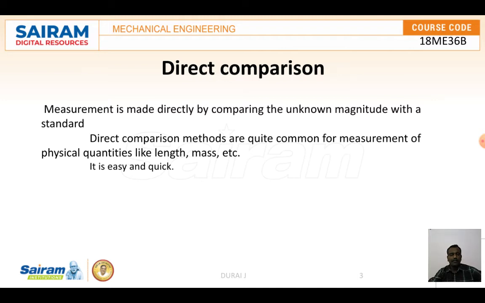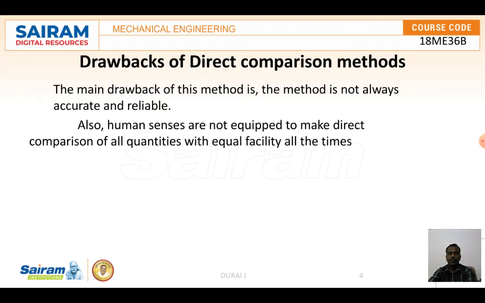Similarly, in a weighing machine, on one side we put a 1 kg weight and on the other side the things we are going to buy. It is very easy and quick, with no conversion needed.